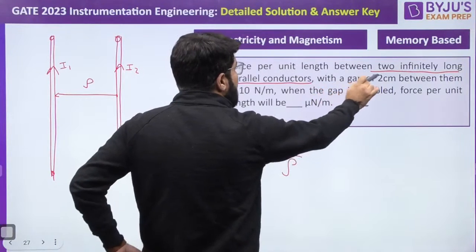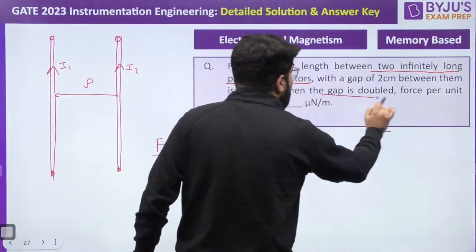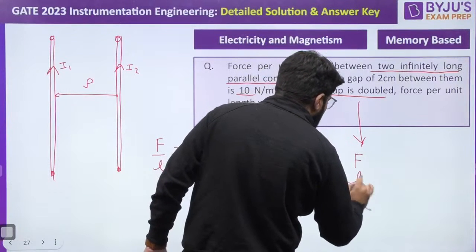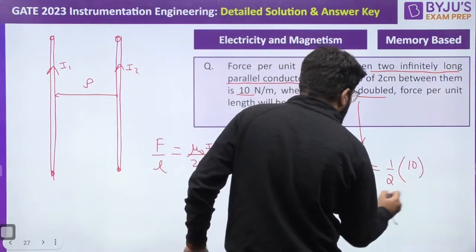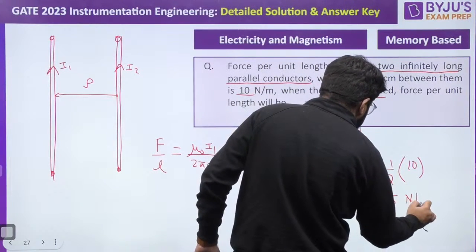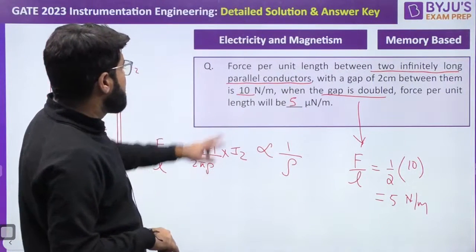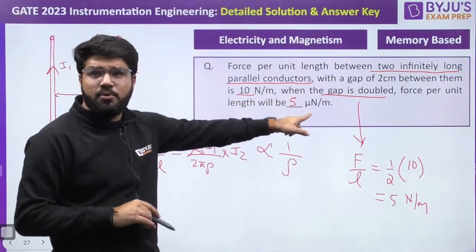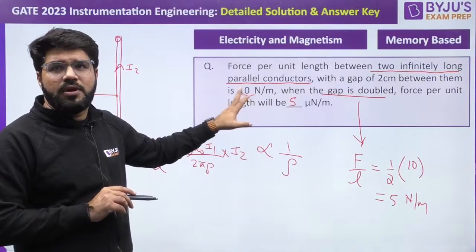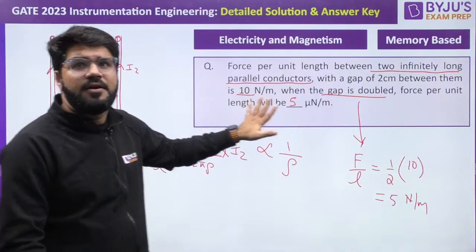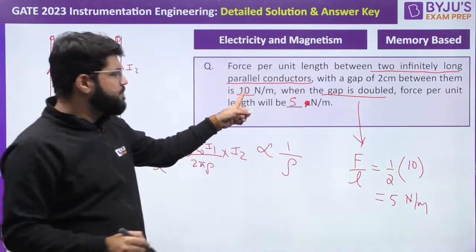Initially there was a gap of 2 centimeter between them, and the force per unit length was 10. When the gap is doubled, the force per unit length will become half of the original value, which is 10. So the answer should be 5 Newton per... 5 Newton. No, then I don't agree. I think there is a typo error. It cannot become 5 micronewton suddenly. So either this also has to be 10 micronewton per meter, because there is no change in the current. There must be a typo error in this. I will check it up. Maybe the data is missing here or there.